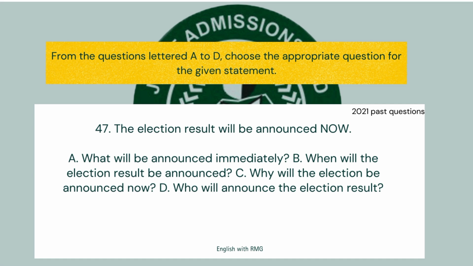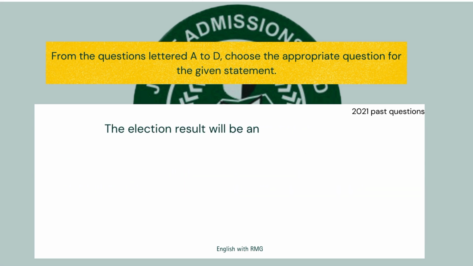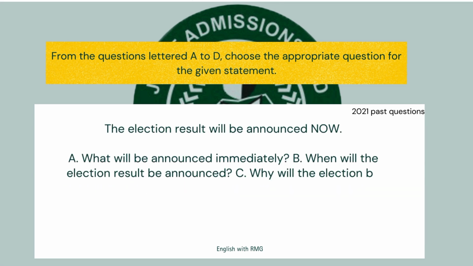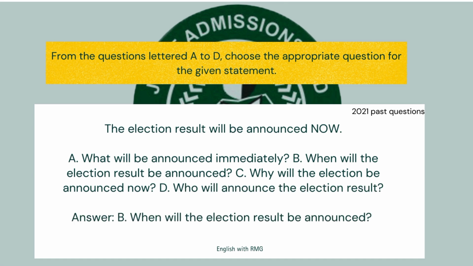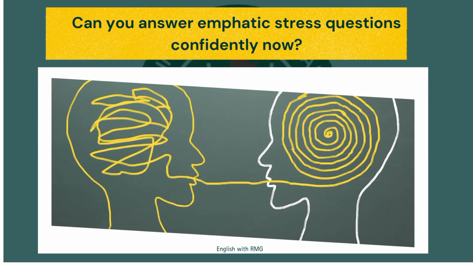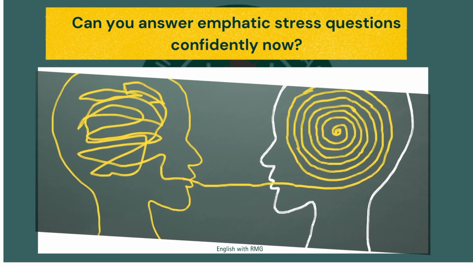C, why will the election be announced? Why will the election be announced now? D, who will announce the election result? From all of the options that we've read, you'll notice that the only question that aligns with the statement is, when will the election result be announced? This is another example. You will realize that only one option has "now", so you cannot use that trick of checking only the option that does not have the word that is emphasized. You really need to check each of the options to pick the question that aligns with the statement. So our answer here is B, when will the election result be announced?